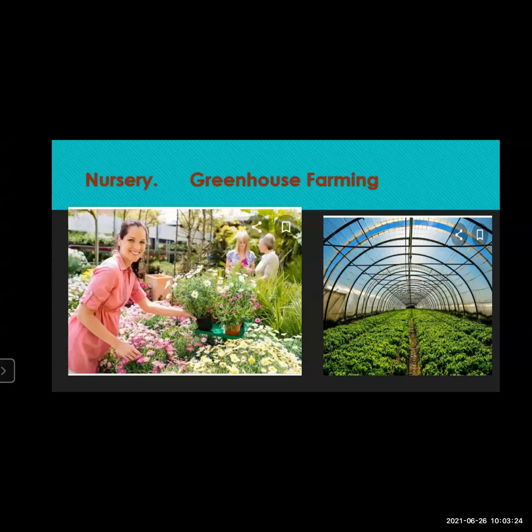Here also, in the same way, plants are nursed. They are taken care of, and they are looked after. Proper care of plants is taken, and that is why this particular thing is called a nursery. Now, what is this nursery?